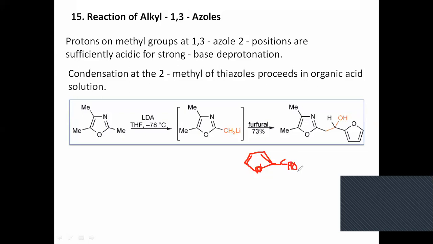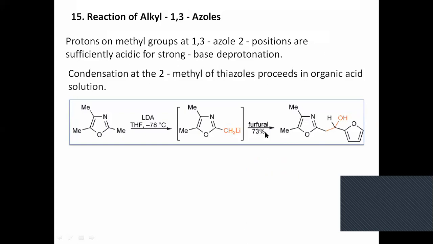So this carbonyl of the aldehyde is attacked by this minus charge, the carbon being plus, and this results in the formation of a beta hydroxy compound. And the product is there before you, and it may undergo water loss and form the double bond also. No problem.